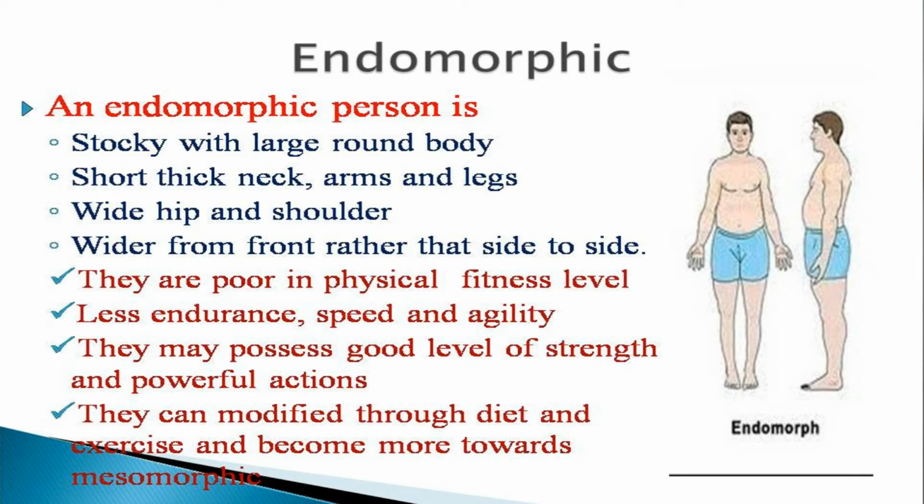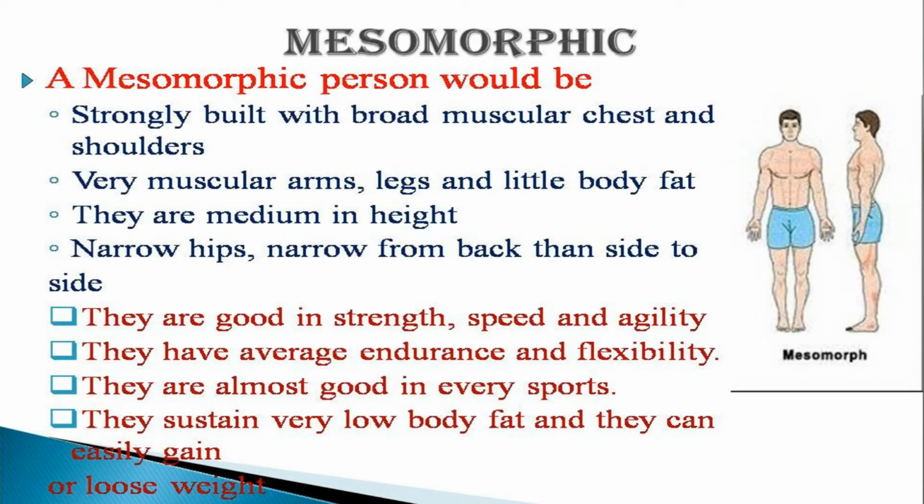Now we are going to the mesomorphic. A mesomorphic person would be strongly built with a broad muscular chest and shoulders. Have a look at that picture. The person in the picture has a strongly built body with a broad muscular chest and shoulders, very muscular arms and legs. If you look at their hands and legs, they have a good muscular setup and their body has little fat.